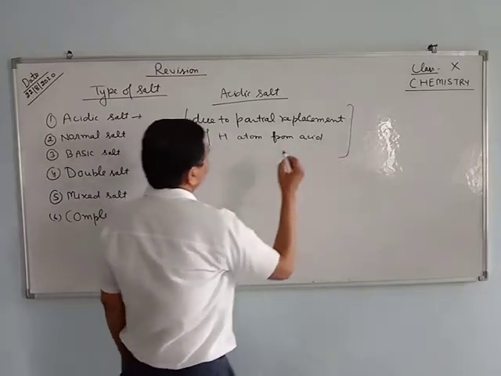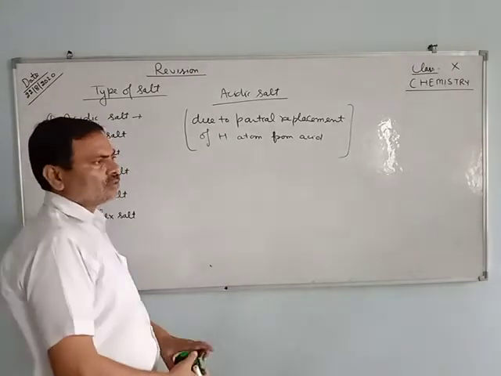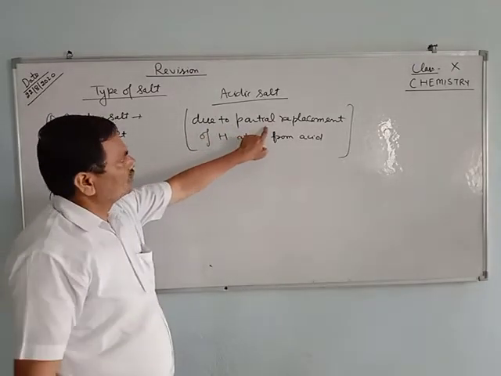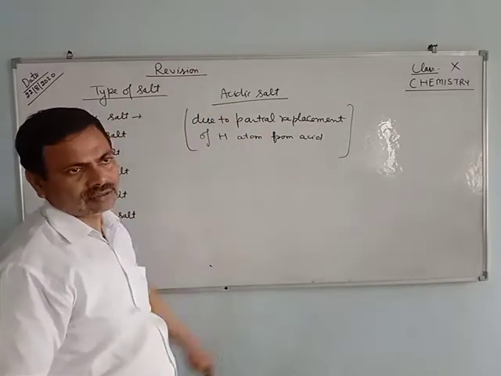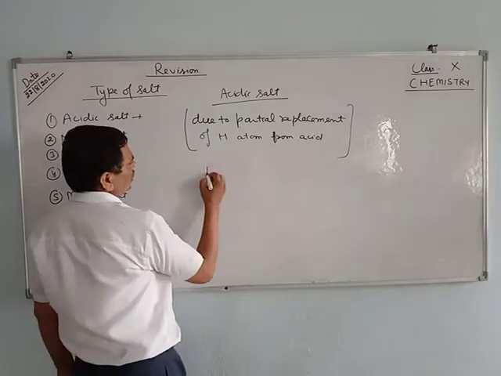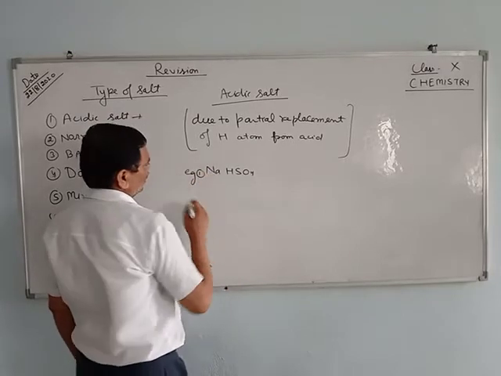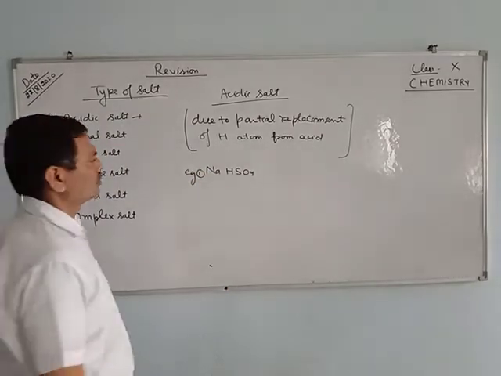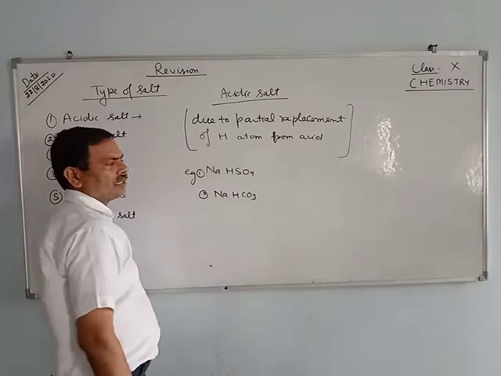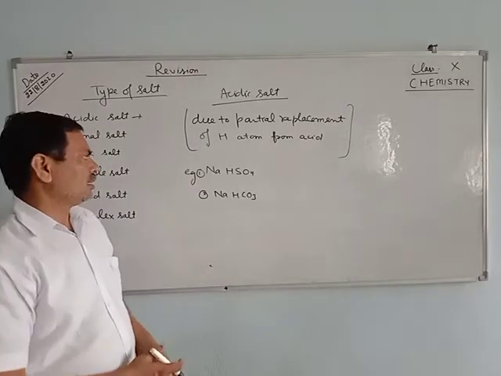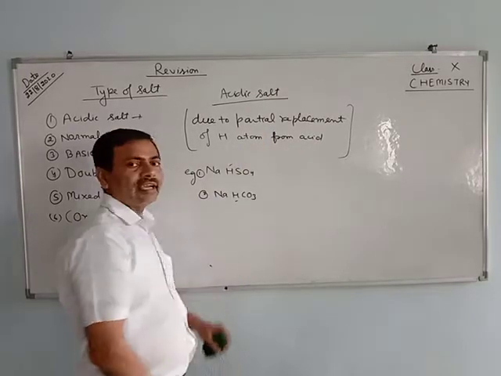Acidic salts are formed due to the partial replacement of hydrogen atom from the acid. You must write this: partial replacement of hydrogen atom from acid gives the acidic salt. For example, NaHSO4, NaHCO3, sodium bicarbonate, sodium hydrogen sulfate. They have a hydrogen atom. That is why they are categorized as acidic salts.